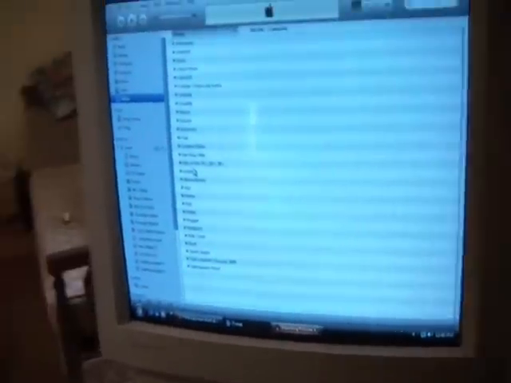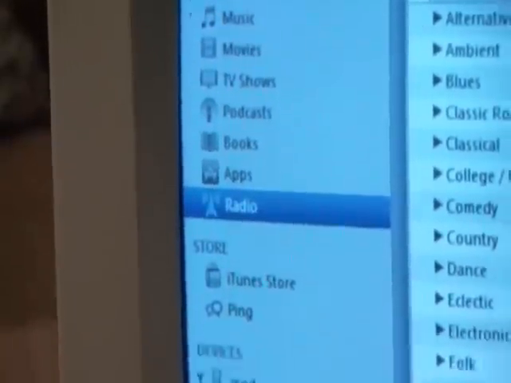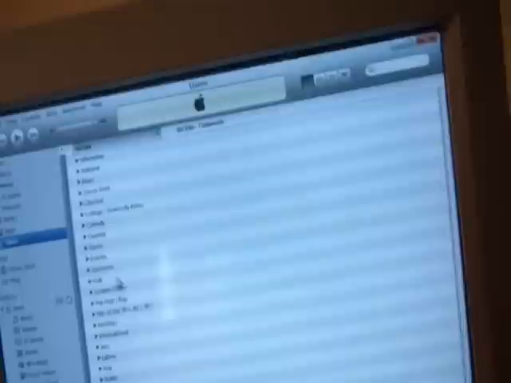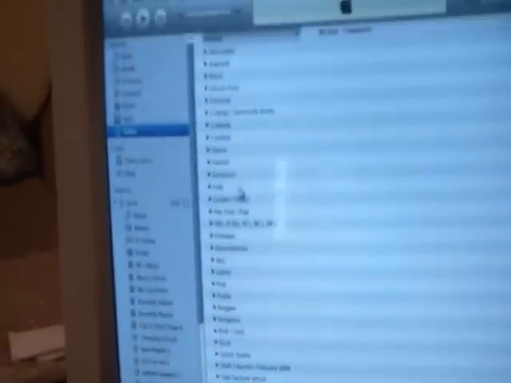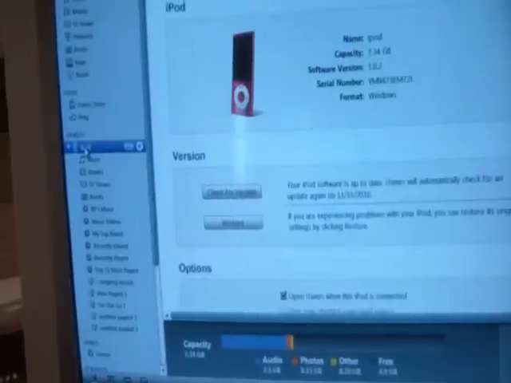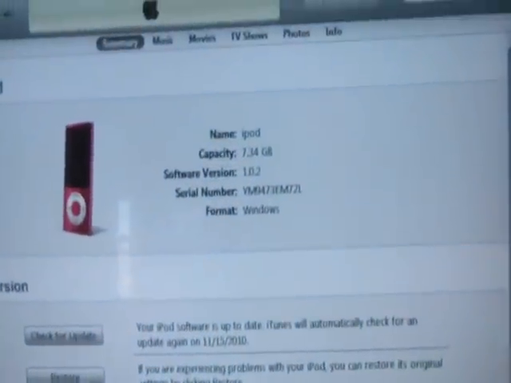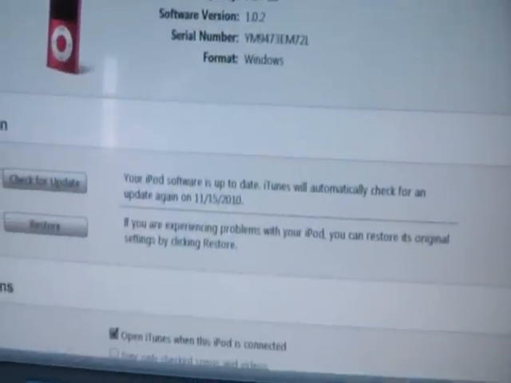And now I already have iTunes open, so the iPod is now connected. It shows right here, iPod, see? Okay, so let's click on that with the mouse. Here's all the details of the iPod, as you can see right there.